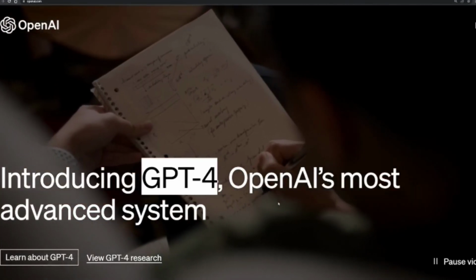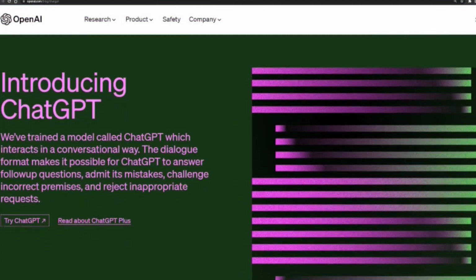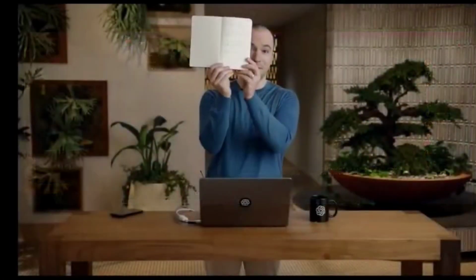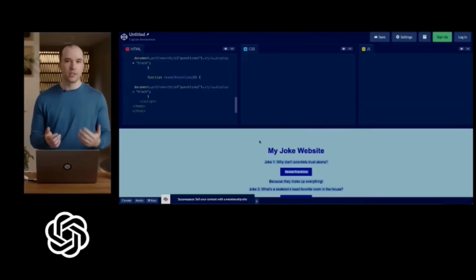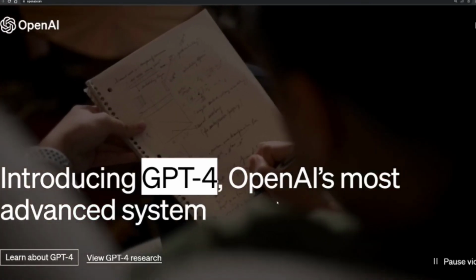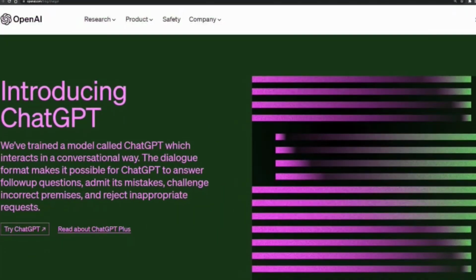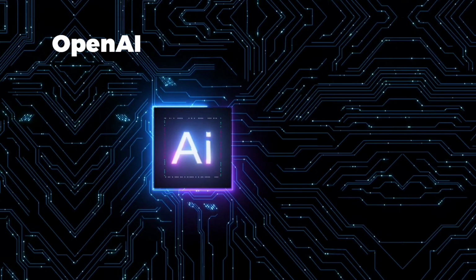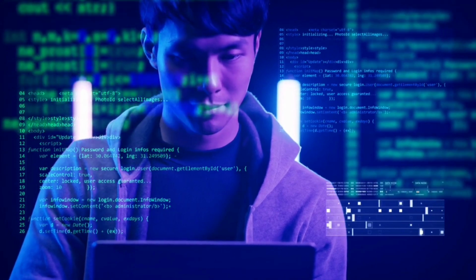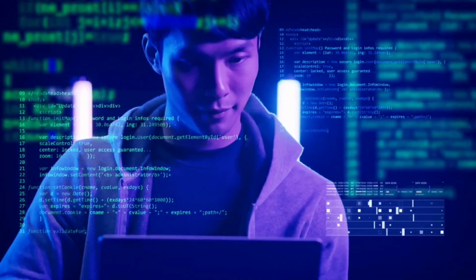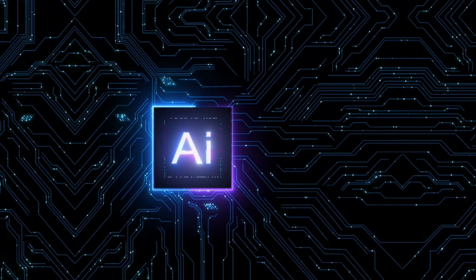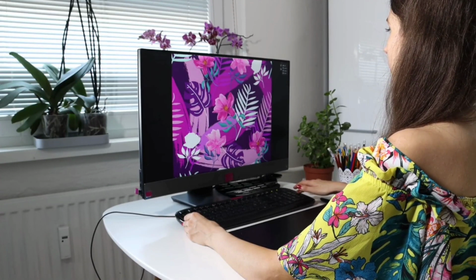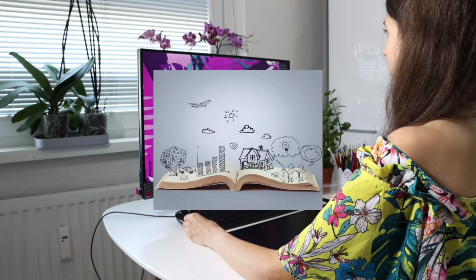GPT-4, on the other hand, is a much more powerful and sophisticated model than ChatGPT. It has not been released yet, but OpenAI has already made several announcements about its capabilities. According to OpenAI, GPT-4 will be capable of generating text that is virtually indistinguishable from text written by humans. It will be able to perform a wide variety of tasks, including language translation, summarization, and even creative writing.